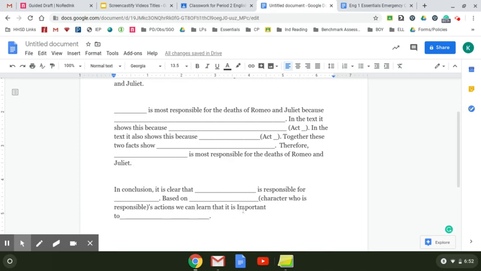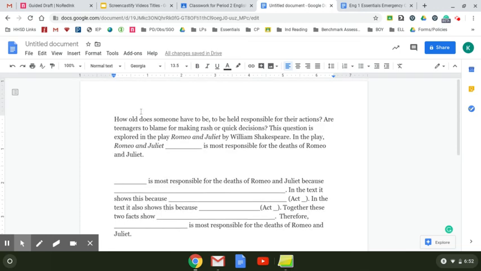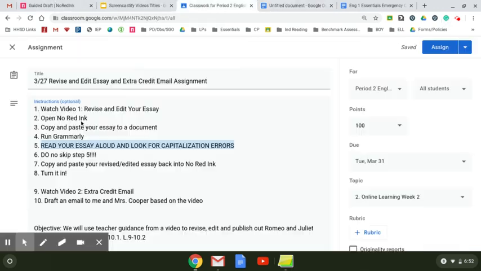Important is not a name, but it's capitalized. It's also not the beginning of a sentence, so it shouldn't be capitalized. I have to change that to lowercase. Perfect. So I did step 4 and I did step 5. Step 6 is don't skip step 5. So please don't skip step 5. This is what we practiced all week, and I want you to apply it.